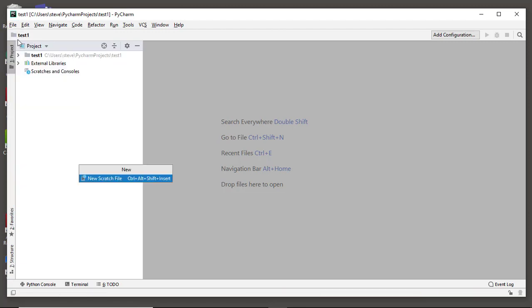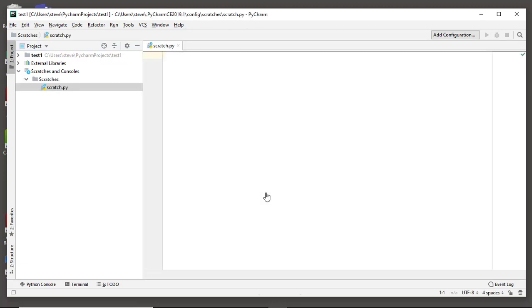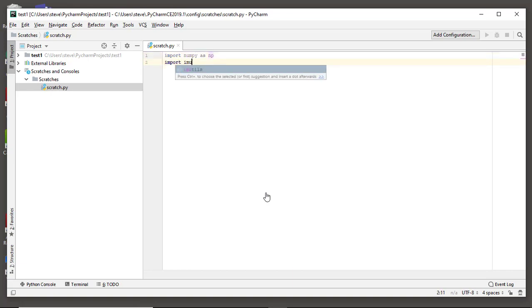With our new project created, let's now open a new Python script. This script serves as a test to confirm we can properly import packages using PyCharm.